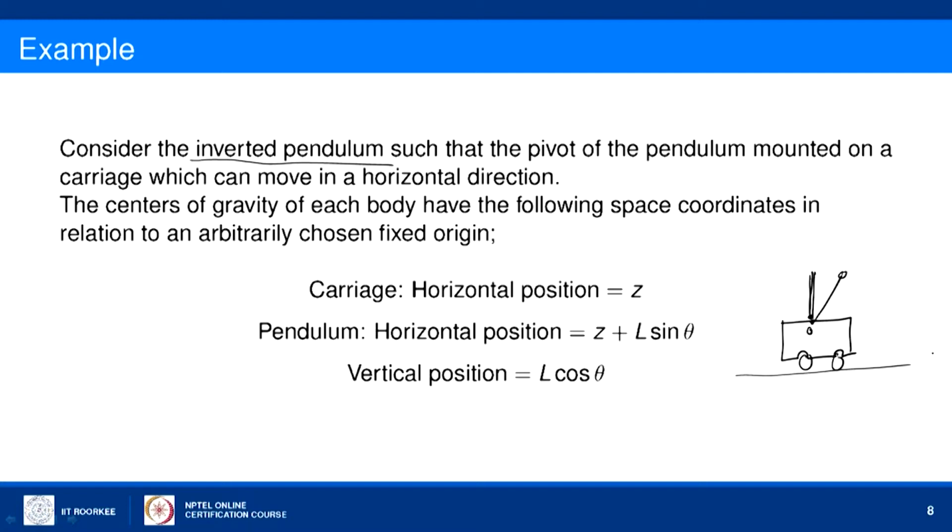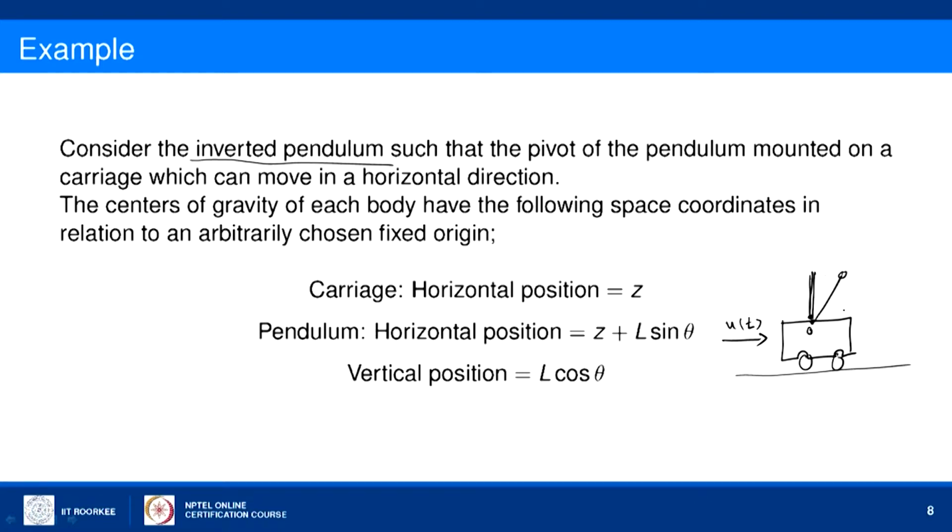So, the problem is to keep this inverted pendulum in a vertical position by controlling u of t, the given control. If it falls down on the right side, it will be pushed to the right so that it comes back to the vertical position. If it falls on the left side, it will be pulled back, so that the pendulum is again kept in the